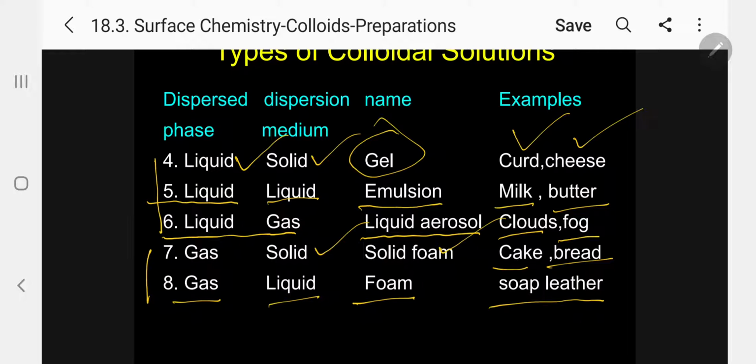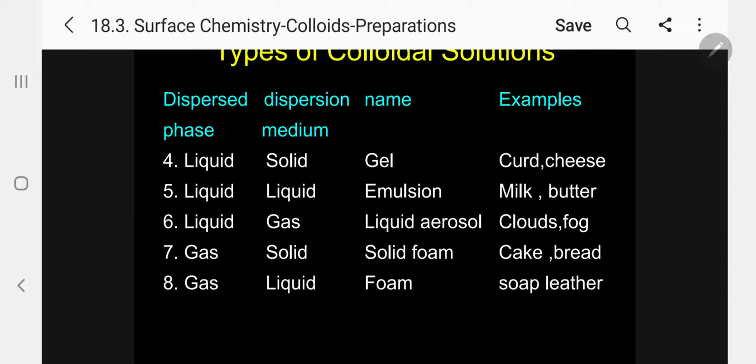What do you have to memorize? You have to memorize the name of the colloidal solution and the example. Normally the question will be what is an emulsion. So when liquid is dispersed in liquid, what is the name they will ask. Which one among the following is an emulsion, they will give different examples. So you have to find out which is milk and butter. Like this a question can be asked.